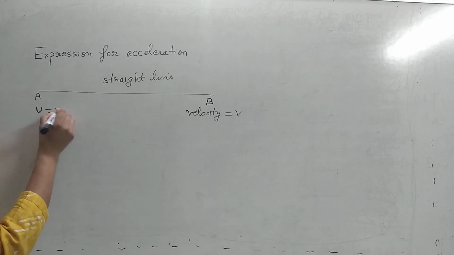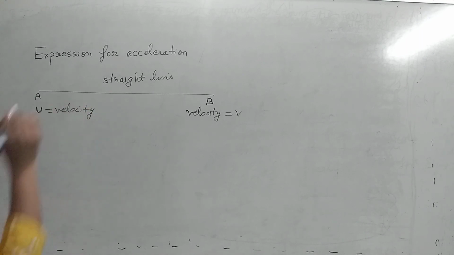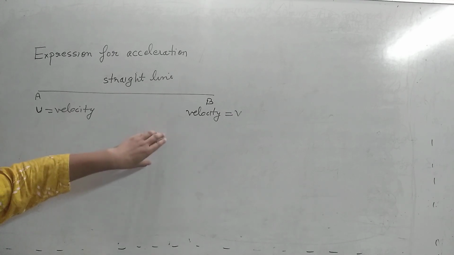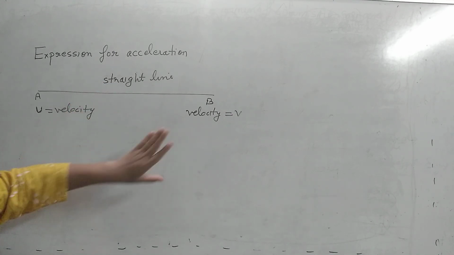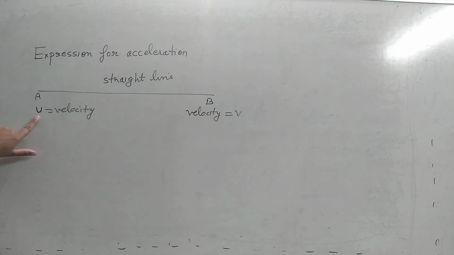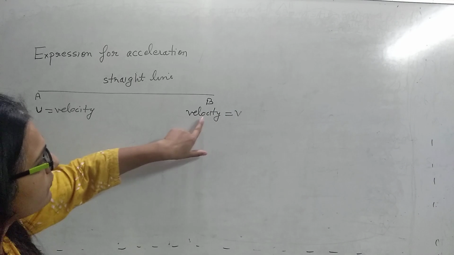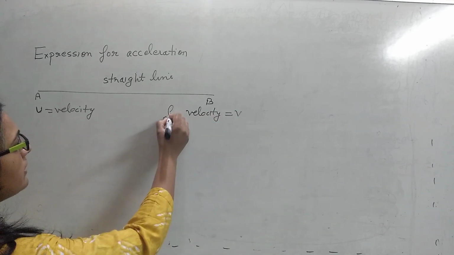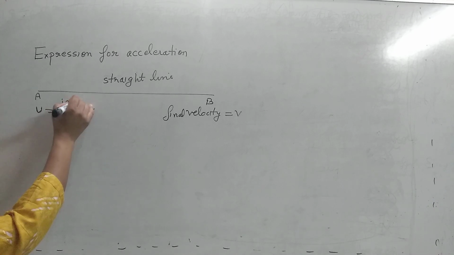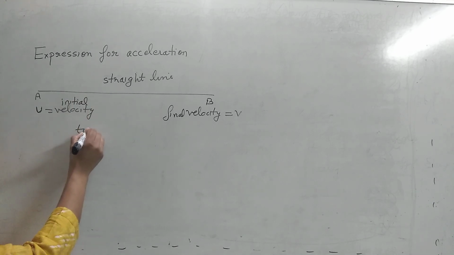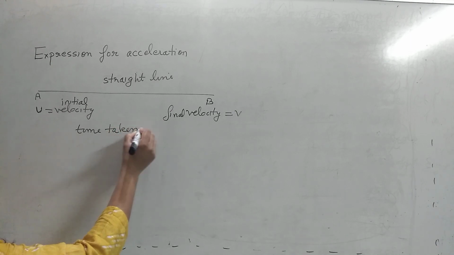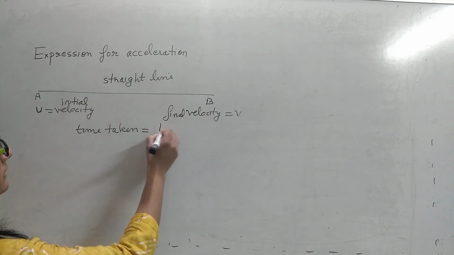This is the velocity at A and this is the velocity at B. When we were doing the concept of speed and velocity, I told you earlier that u always represents initial speed or initial velocity. The speed or velocity that comes first, we call initial speed or velocity. And the velocity or speed that comes later is denoted by v, the final velocity. And let us suppose that the time taken to move from A to B is t.